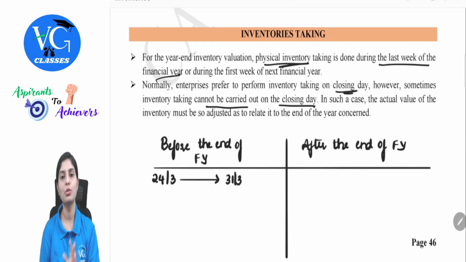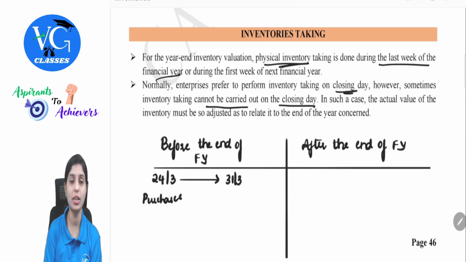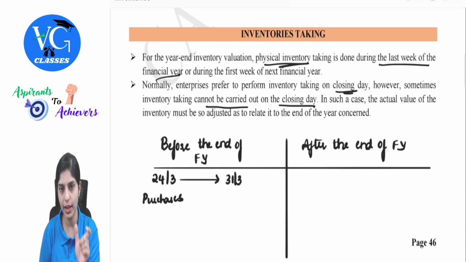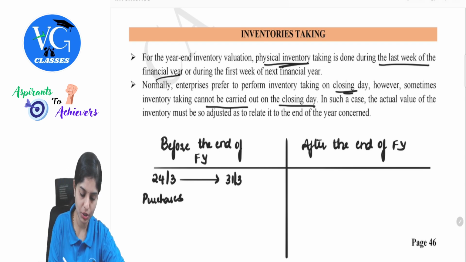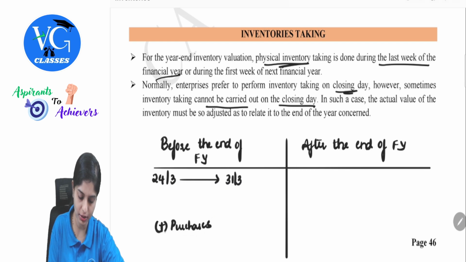Yes or no? So, in this case, we will have to understand the structure. For example, let's take there are purchases. If there is a purchase which happened between 24th March and 31st March, don't you think this purchase will be part of my value of stock as on 31st March? Yes or no? So, if there are purchases, what should I do for inventory taking? I will just add the purchases.